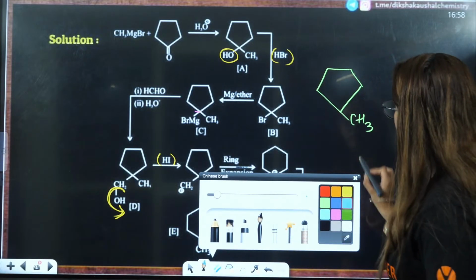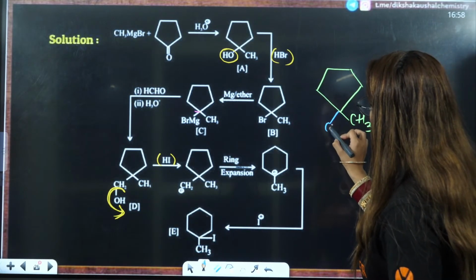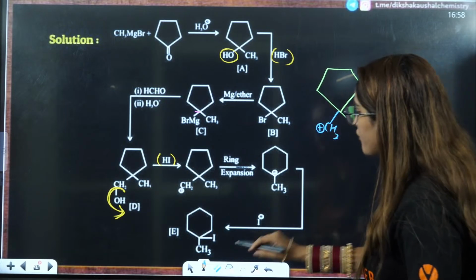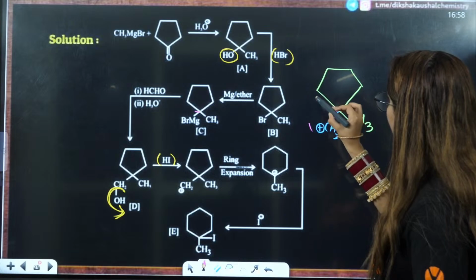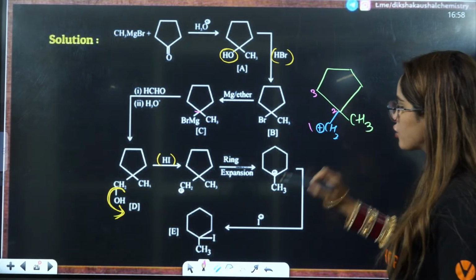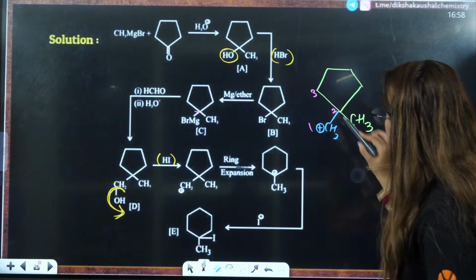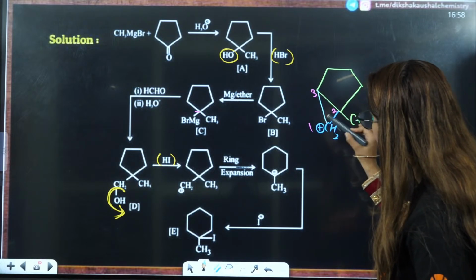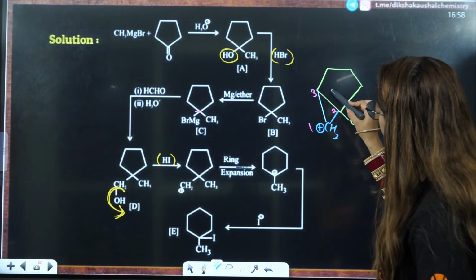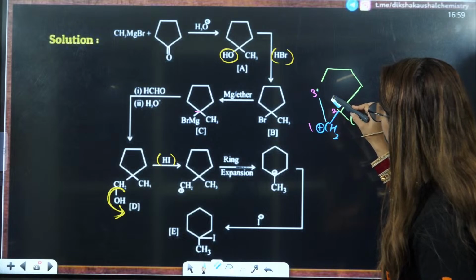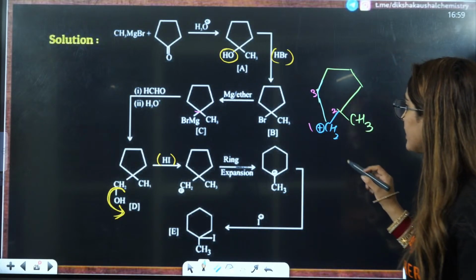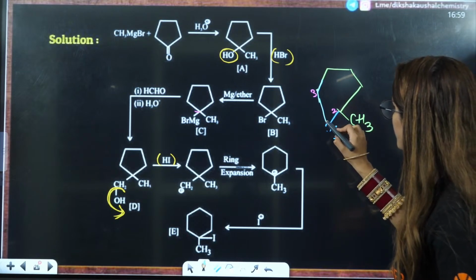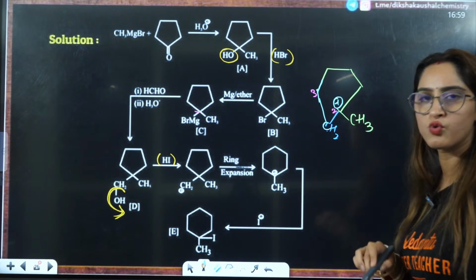1, 2, 3, 4, 5, and this is CH2 positive. So whenever you have ring expansion, mark it 1, 2, and mark it 3. Okay, so now what you have to do, join 1 and 3, break the bond of 2 and 3, right? You have to break this bond. This you have joined, and now this positive is shifted towards this 2 here.